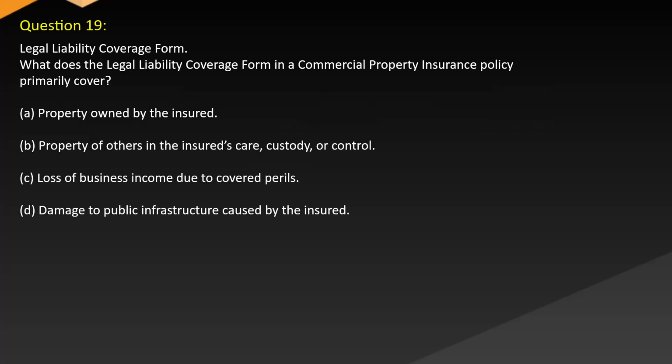Question 19. Legal liability coverage form. What does the legal liability coverage form in a commercial property insurance policy primarily cover? A. Property owned by the insured. B. Property of others in the insured's care, custody, or control. C. Loss of business income due to covered perils. D. Damage to public infrastructure caused by the insured.